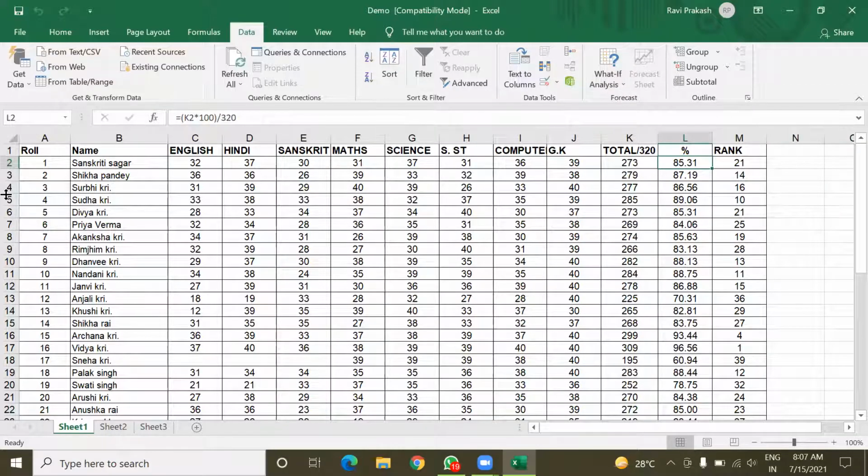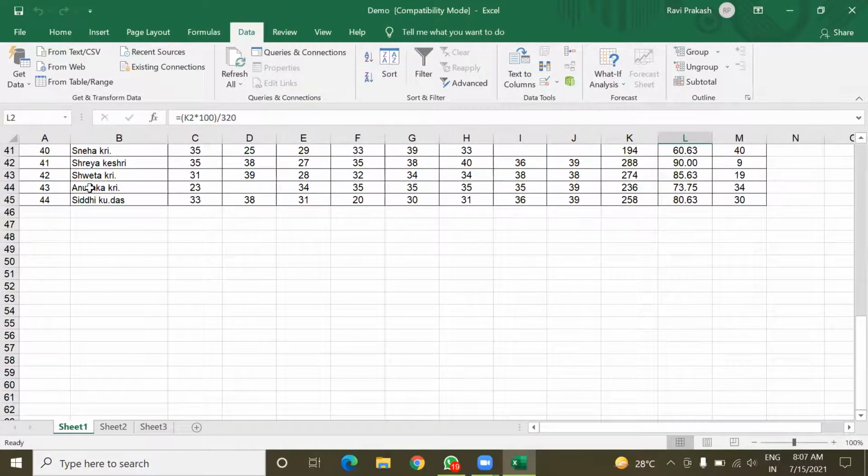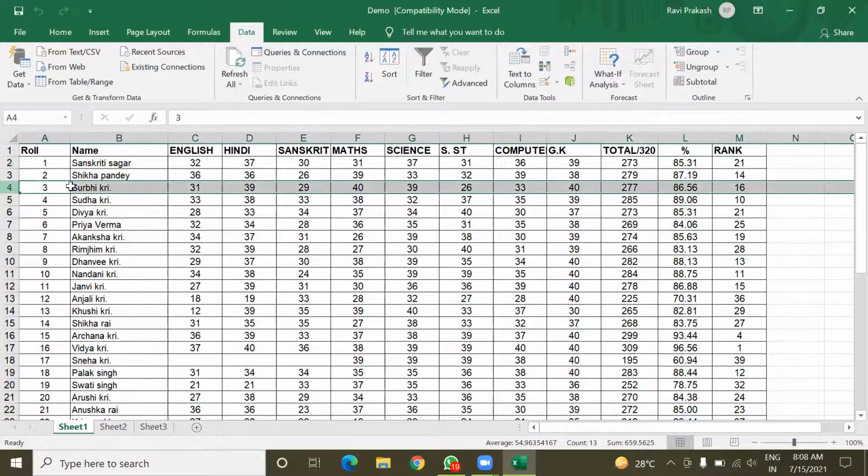Here you can see that in this data, a total of 44 students are there with their roll number, name, marks in their 8 subjects, then total marks, percentage marks, and their rank. Now take an example of a student, Surabhi Kumari.